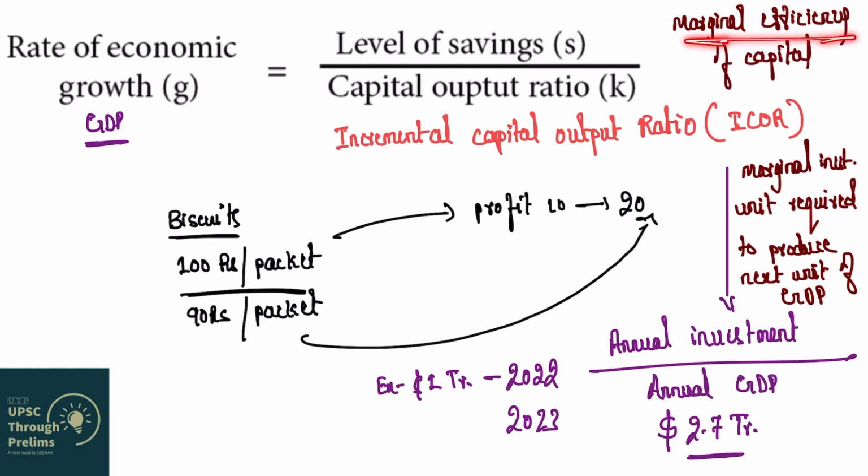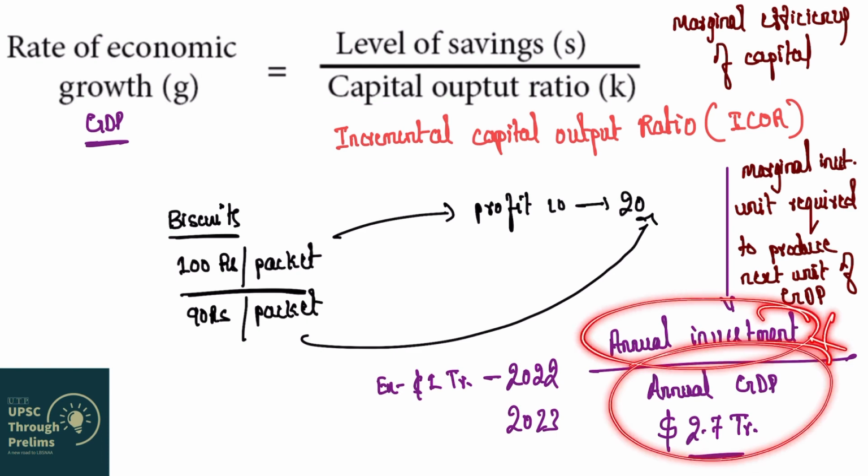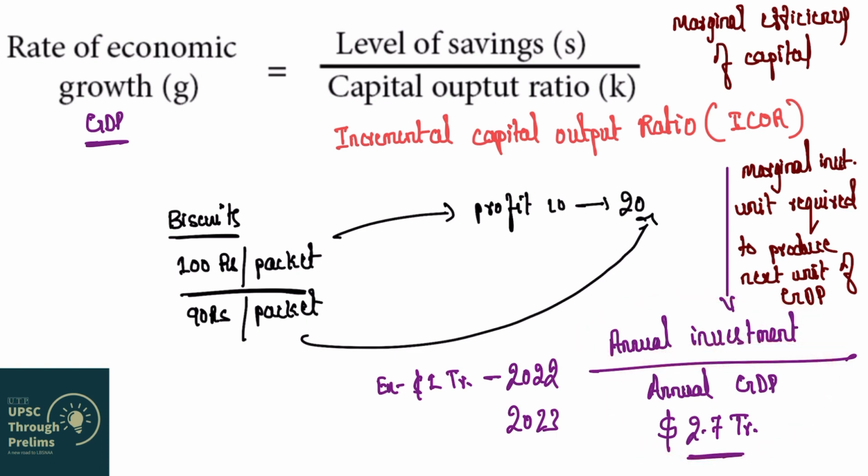It is also called as marginal efficiency of capital. So why is it called marginal efficiency of capital? It will tell us whether that extra investment is being utilized efficiently or not. So whenever annual investment decreases, ICOR will decrease. So when ICOR is decreasing, we can say that efficiency of economy is increasing.